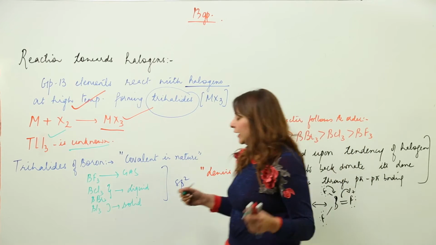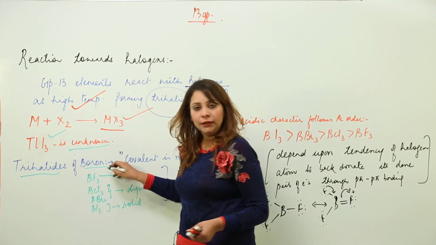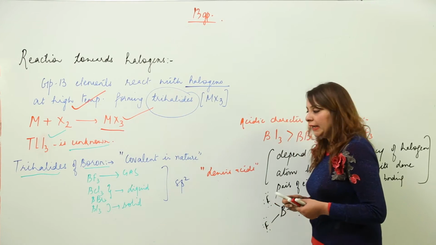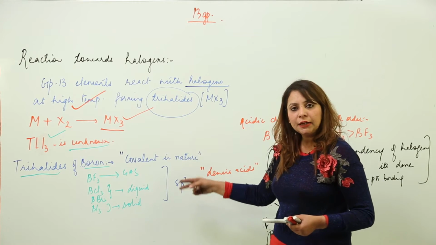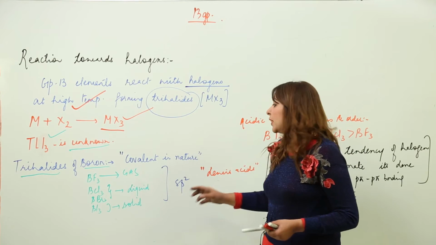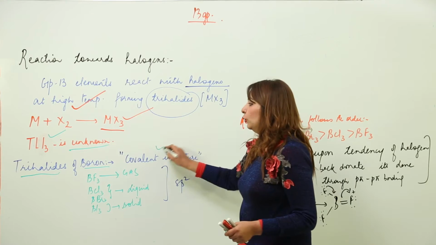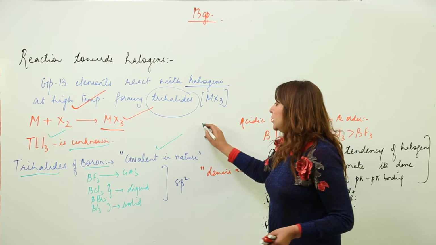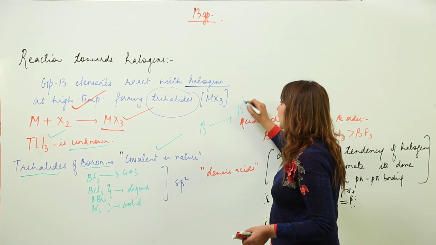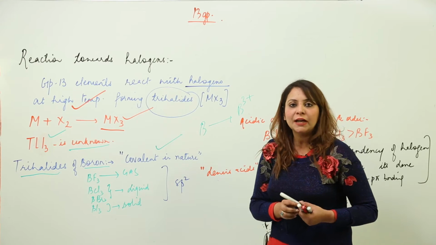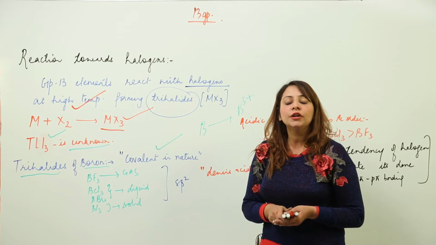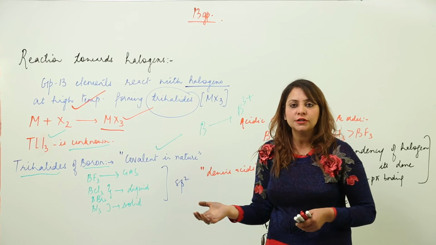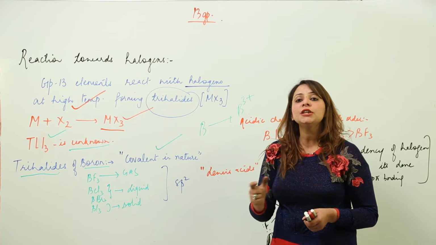And so let us focus on the trihalides of boron. Boron forms its trihalides, that is BF3, BCl3, BBr3 and BI3, and all the halides are covalent. We have already discussed that forming B3+ requires much energy, and that much energy is not sufficient to convert it into B3+. So that means it actually shows covalent bonding.